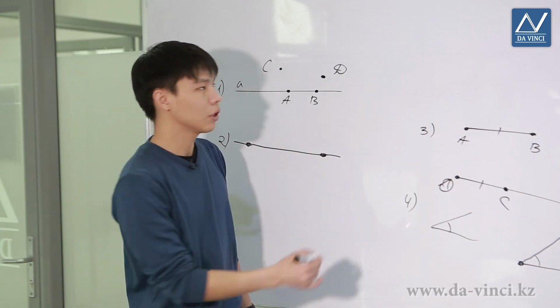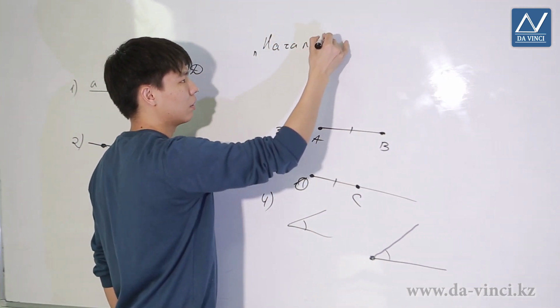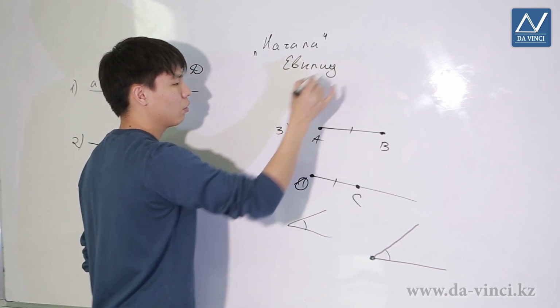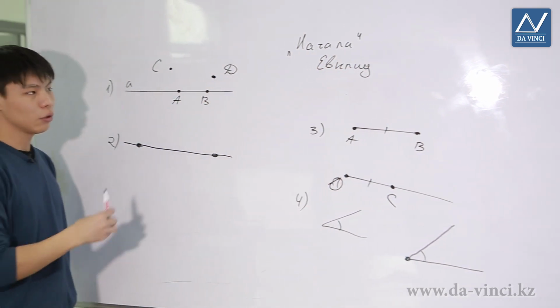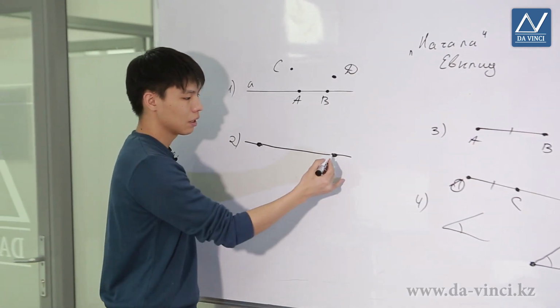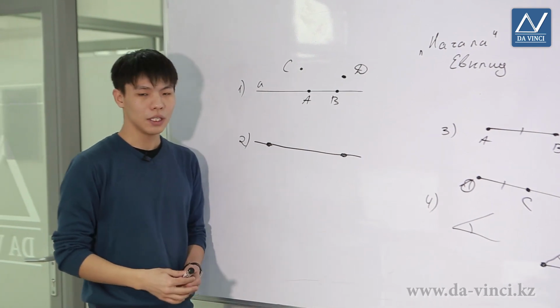The initial system of axioms was described in works referred to as Elements by Euclid, an ancient Greek mathematician. He described various axioms there, from which he derived certain theorems. He called some axioms postulates. We'll learn important postulates in the next lessons. That's the end of this video lesson.